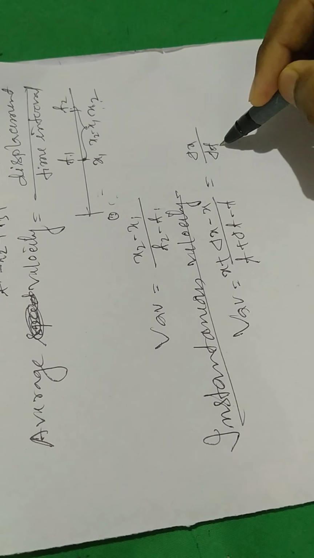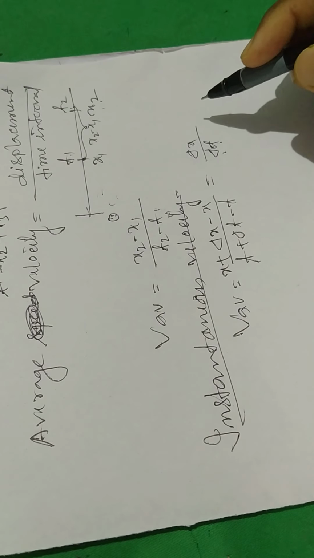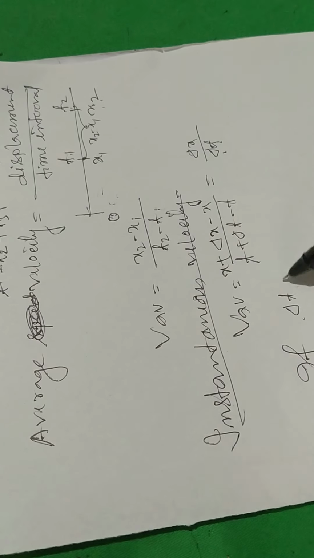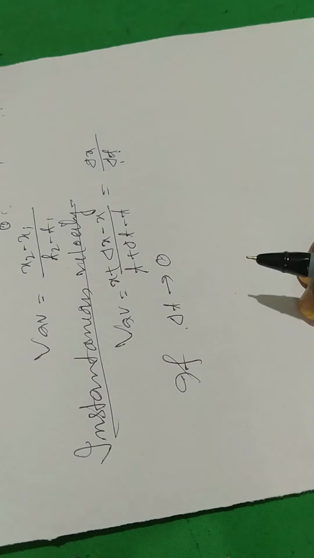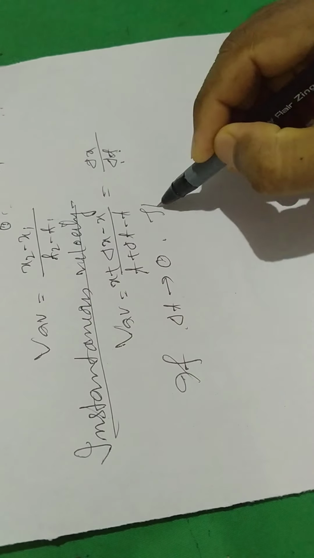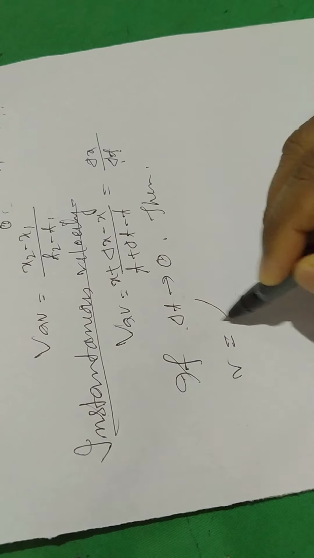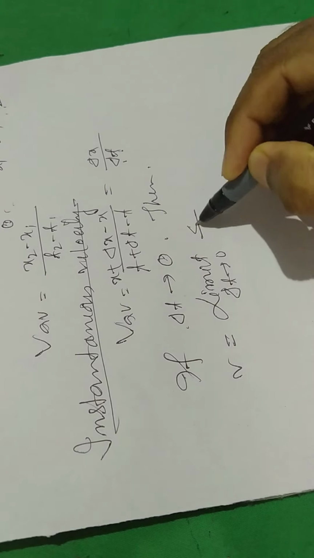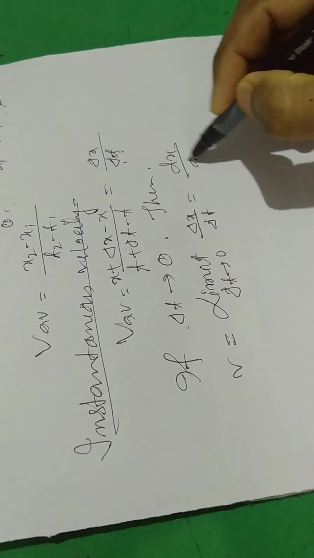If del t is very small and tends to 0, then we can write limit del t tends to 0 of del x by del t, which is dx by dt.